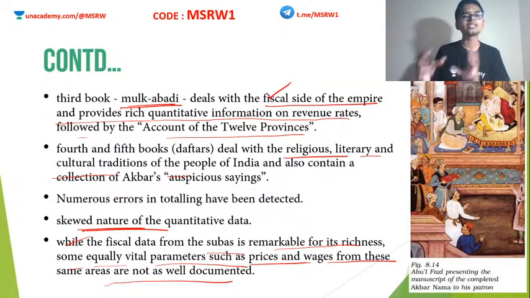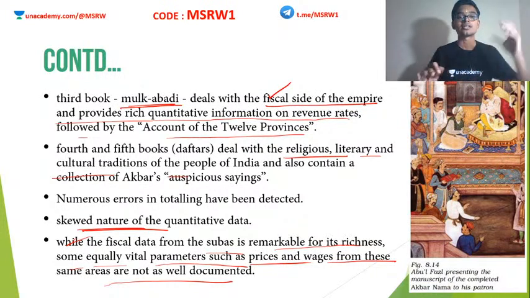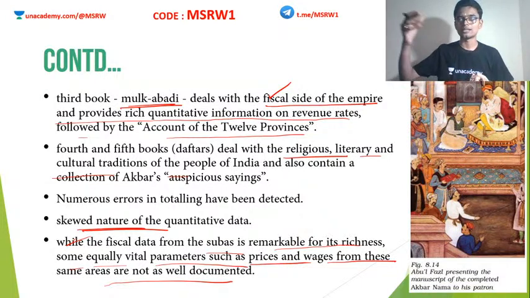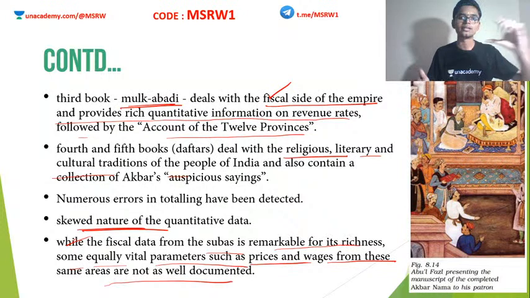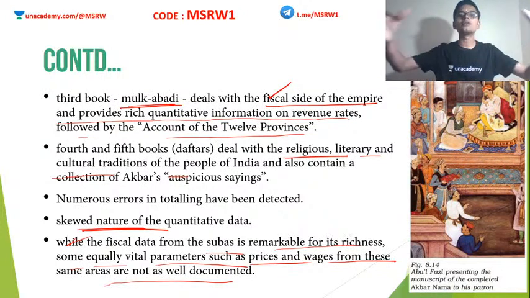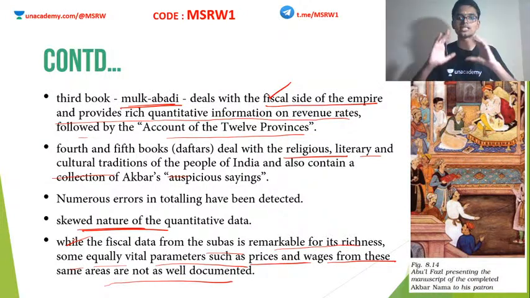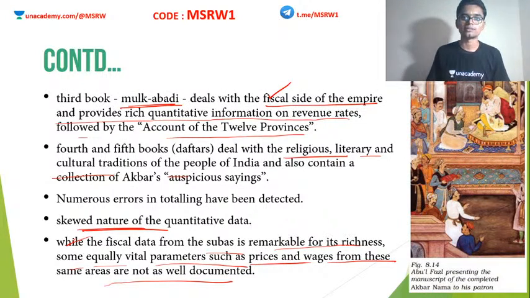Clear? Because of these errors, the historians have used other textual evidences, such as the East India Company's records, and records from Maharashtra, Gujarat, Rajasthan, etc. All these were also considered while reading the Ain-i-Akbari. So together with all these records, they managed to create the story of medieval India.